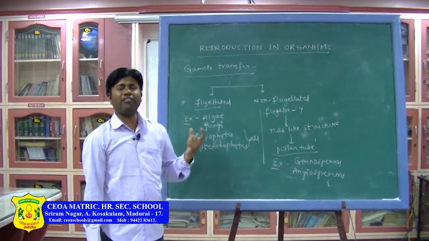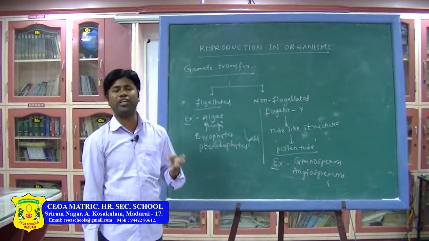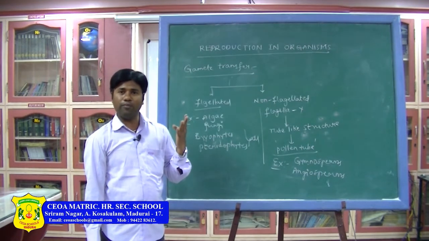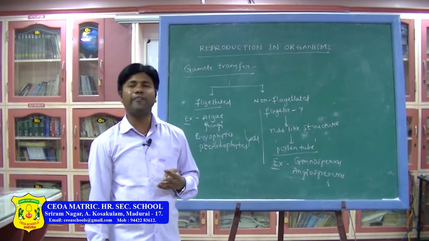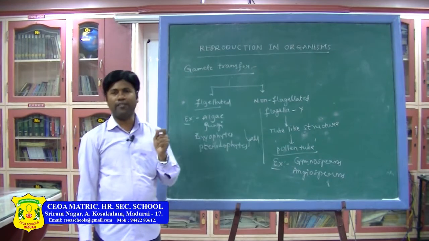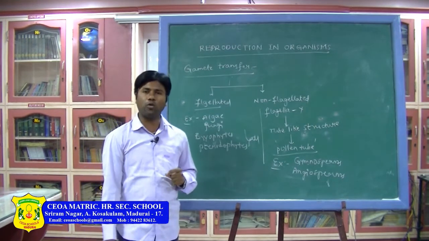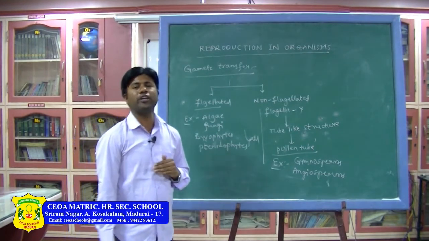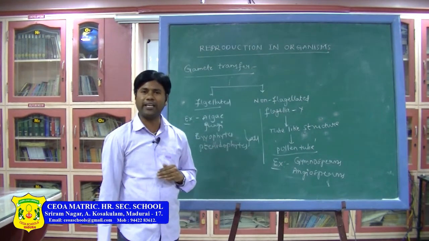Then we learned specific examples regarding monoecious and dioecious. What are those examples? In monoecious, Chara is a good example, which is a green alga. Near the node, sexual organs will be grown. Above the node, the female reproductive part, called the oogonium, is present, whereas under the oogonium the antheridium is present.